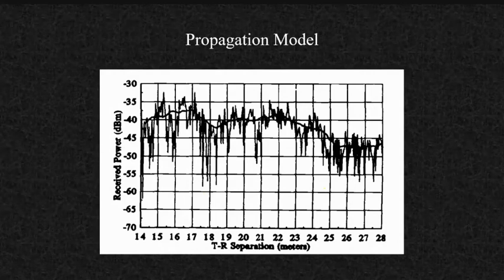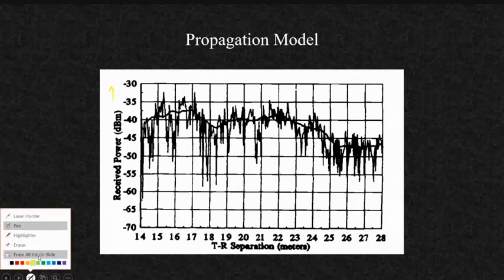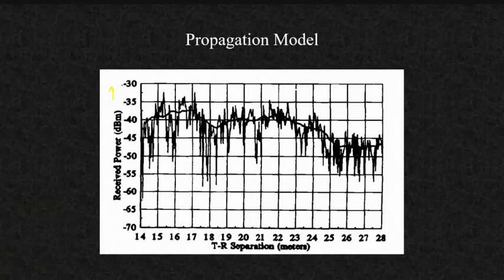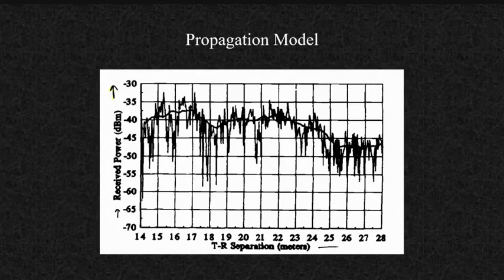ठीक है. If you look here on the y axis, you have the received power, and this is a really small power, and that's why it is measured in dBm. Right now whatever figure you see, it's a received power which is in dBm. ठीक है. So it's in the milli range, very small power. This is the transmitter and receiver separation. It is in meters.